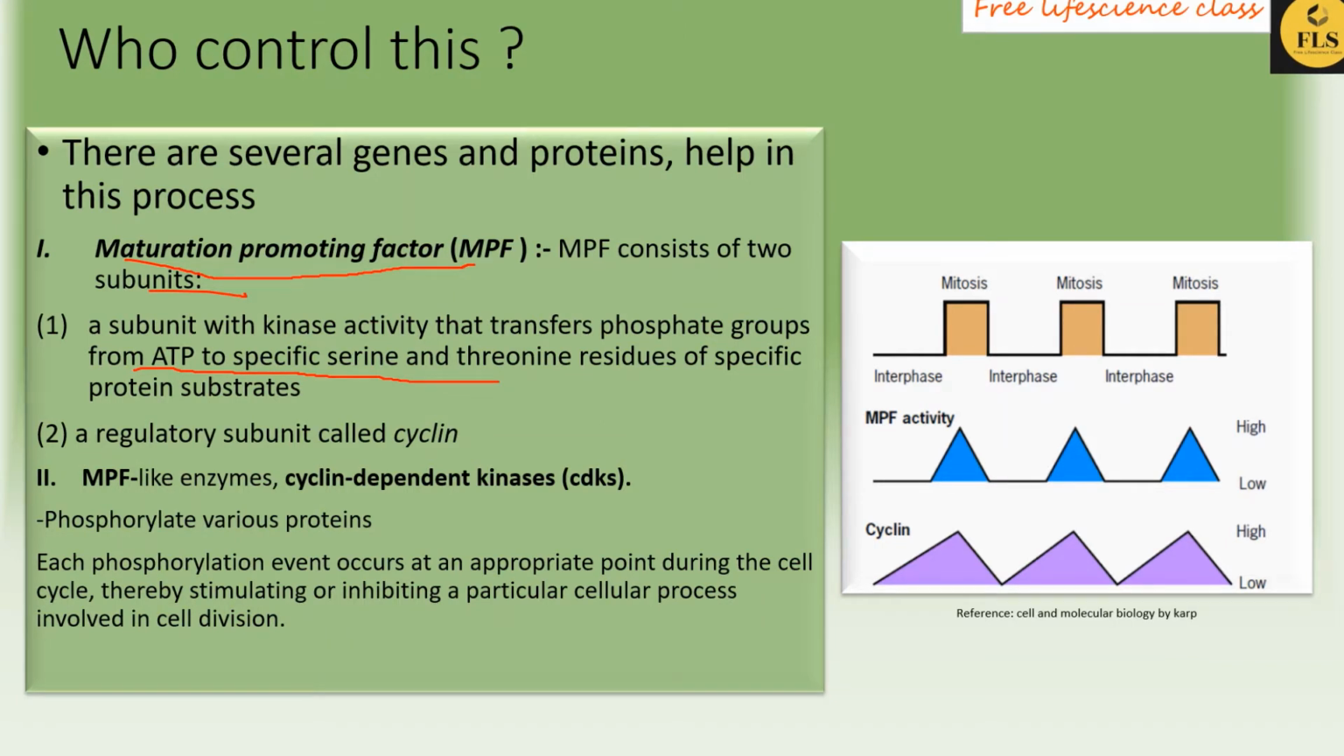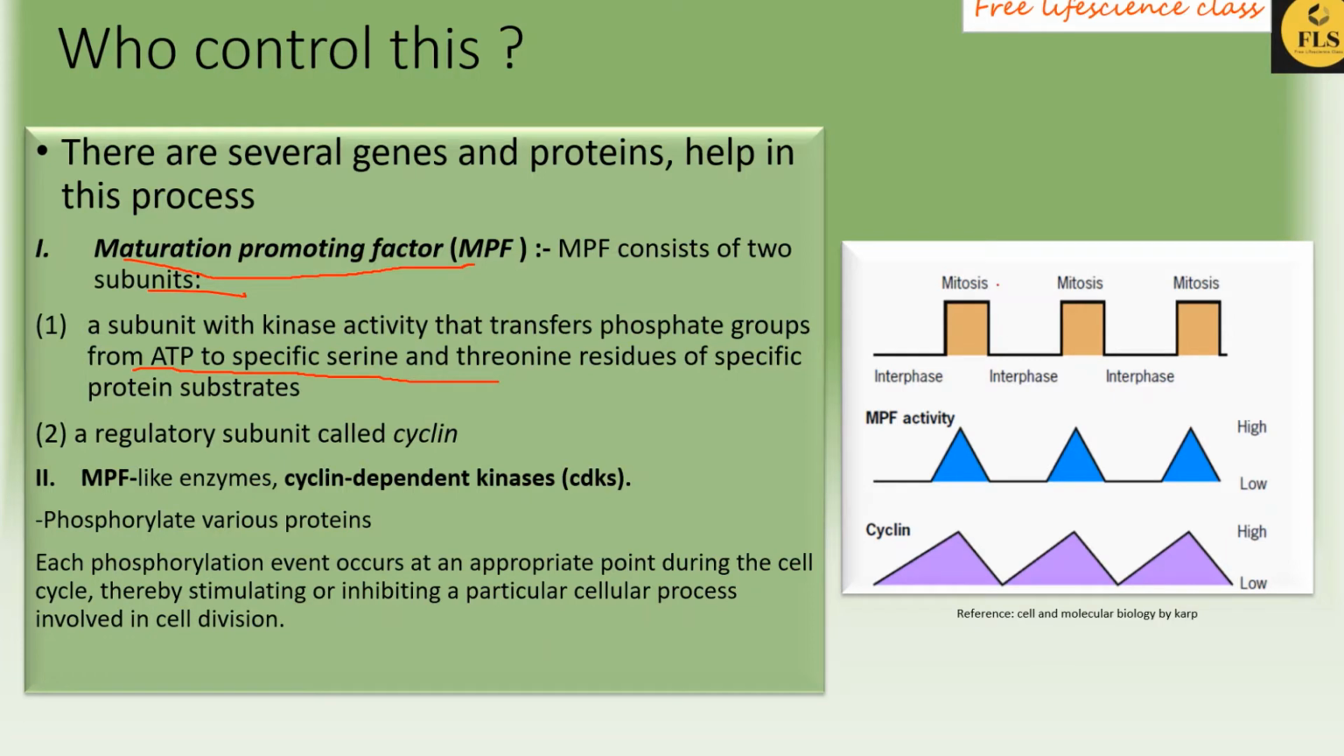has a kinase activity which transfers a phosphate group from ATP to the serine threonine residue of a particular protein substrate, as well as another subunit called the regulatory unit, which is known as cyclins. So cyclins are also required during each phase of the cell cycle.